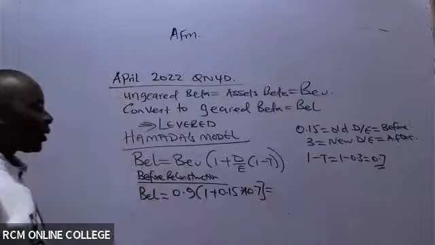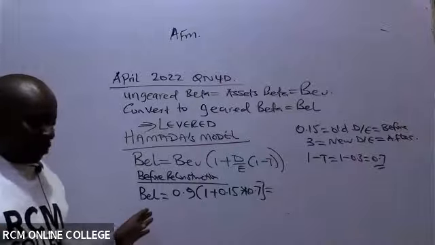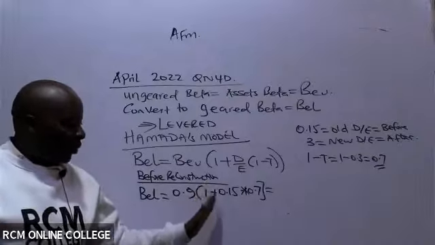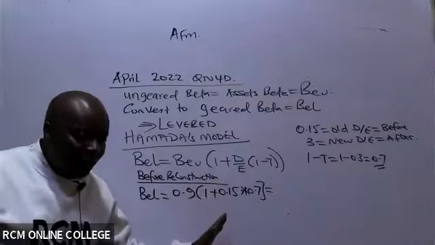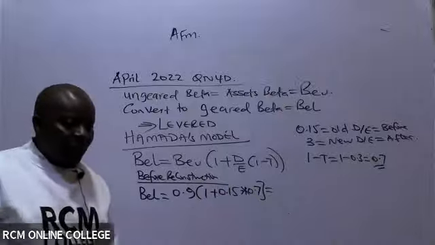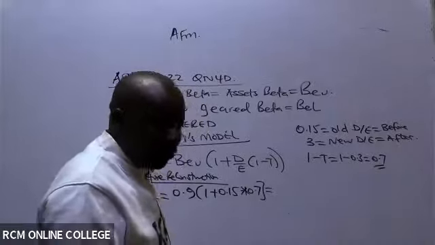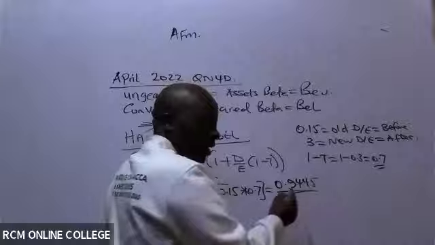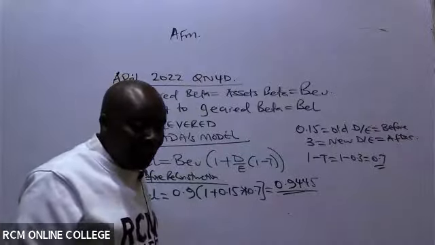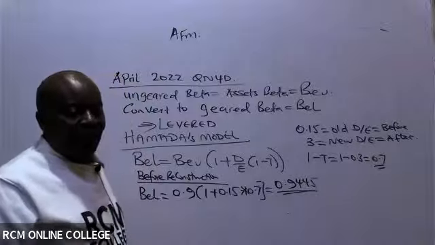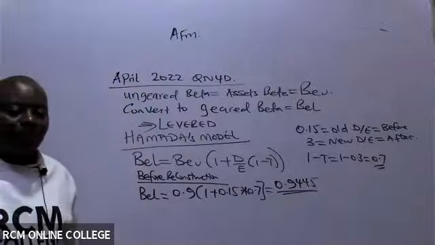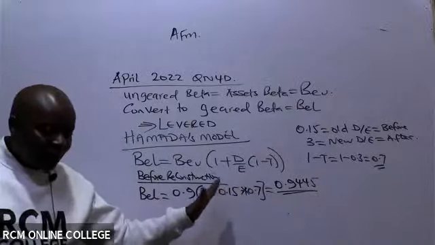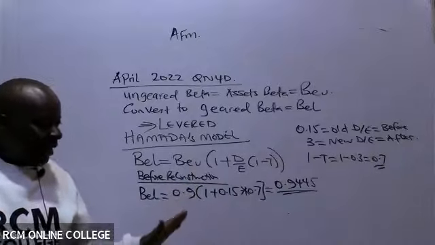Ensure that you pick your calculator yourself and do the punching. So you say 0.9 times, open brackets, 1 plus 0.15 times 0.7. And then you get 0.9945. Is there someone else who is able to confirm this? Bahati has confirmed, yes. Great. So up to here, ladies and gentlemen, are we all okay up to here? Yes. Thank you so much.